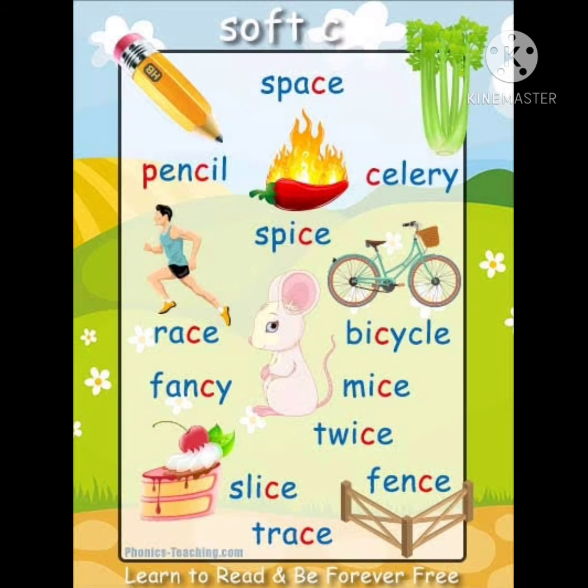Space. In this, C is followed by E. Pencil. Cereal. Spice. Race. Bicycle. Fancy. Mice. Twice. Slice. Fence. Trace. See, in all these words C is followed by either E or I or Y. That's why it gives the sound of S.